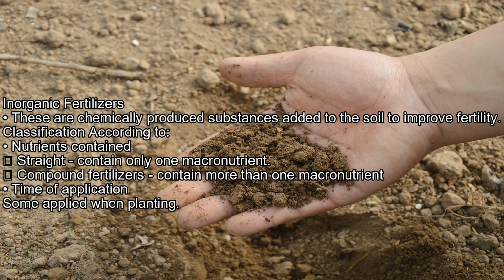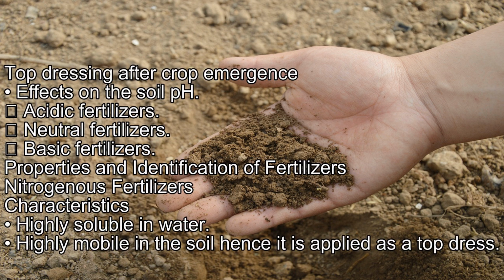Time of application. Some are applied when planting. Others are top dressing, applied after crop emergence. Effect on the soil pH: acidic fertilizers, neutral fertilizers, basic fertilizers. Properties and identification of fertilizers.